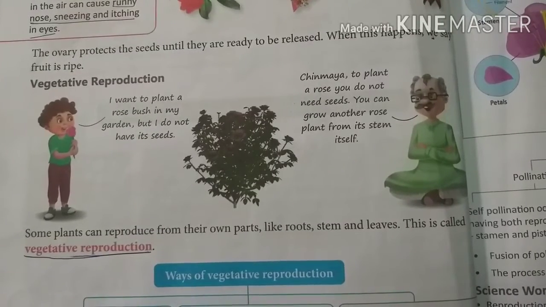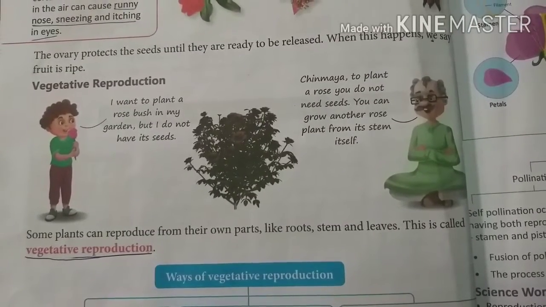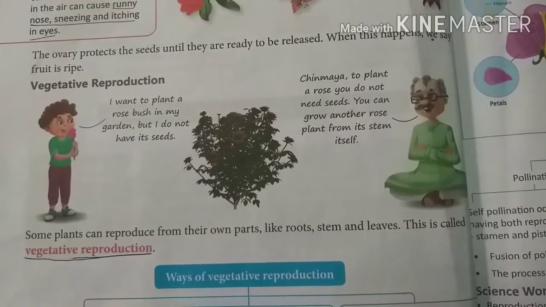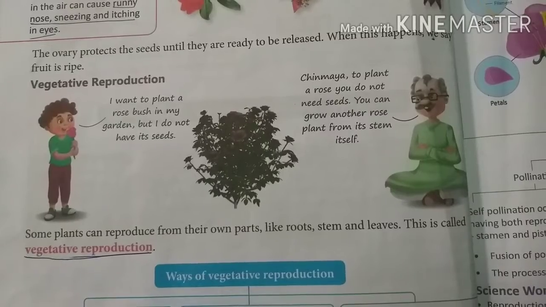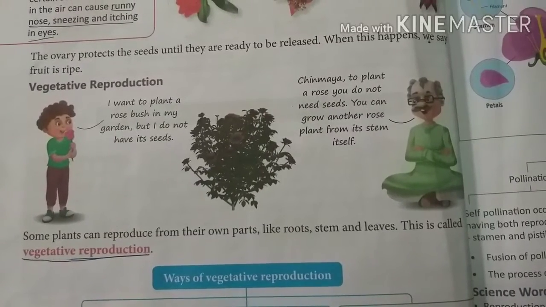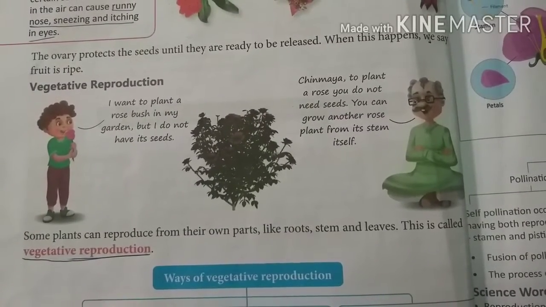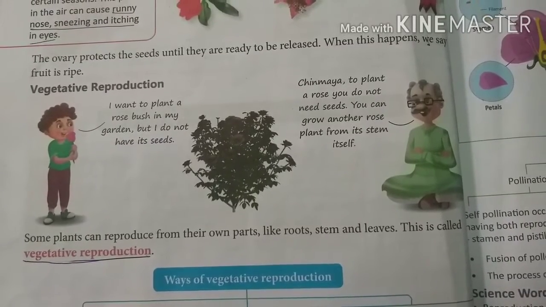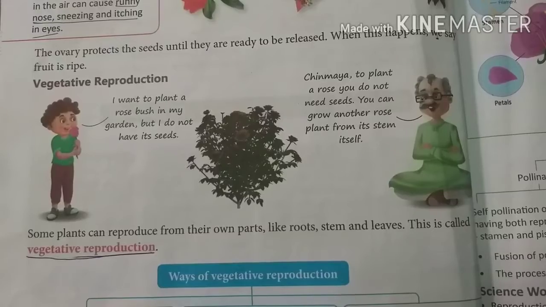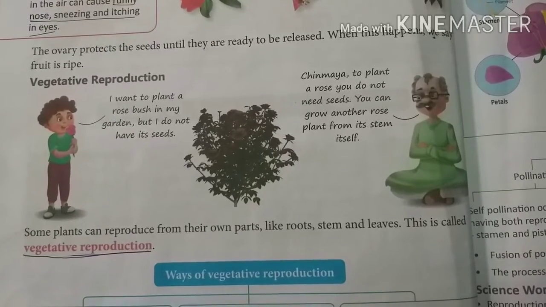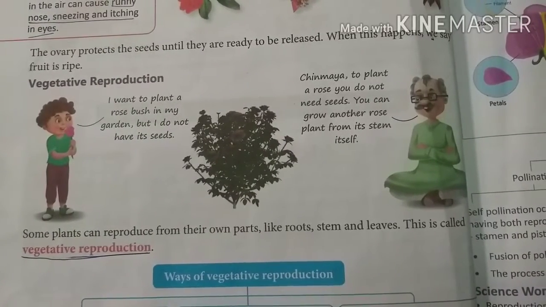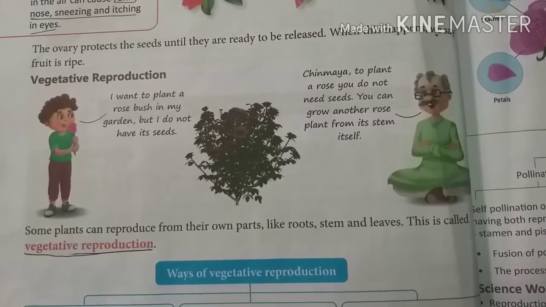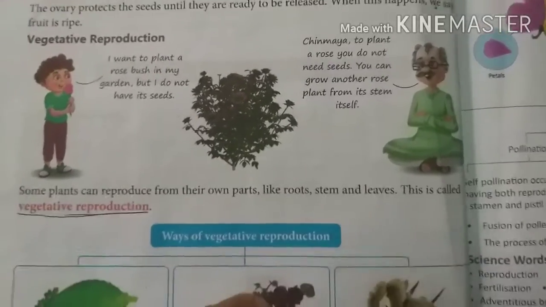So this is the method by which we can produce plants. So how does Chinmay grow the rose plant? By stem, because Chinmay does not have rose seeds. So how does Chinmay grow it? By its stem. Some plants can reproduce from their own parts like root, stem and leaves. This is called vegetative reproduction.